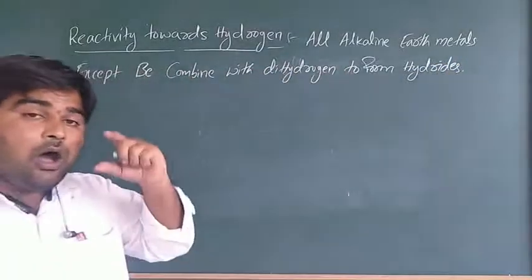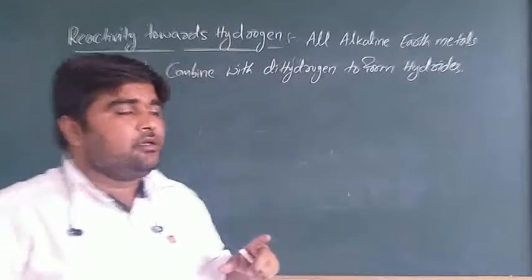Is it clear? All alkaline earth metals except beryllium.